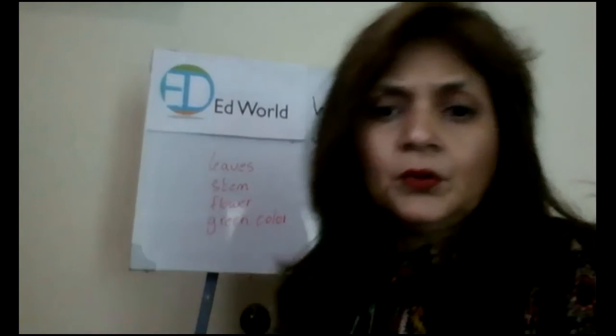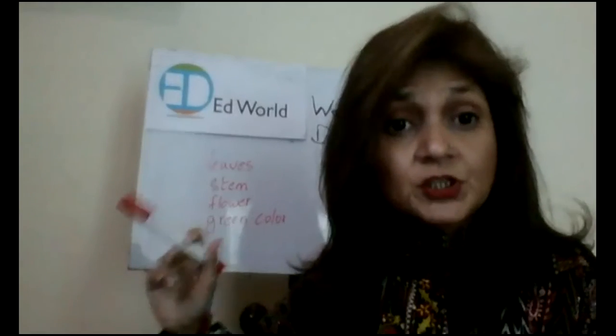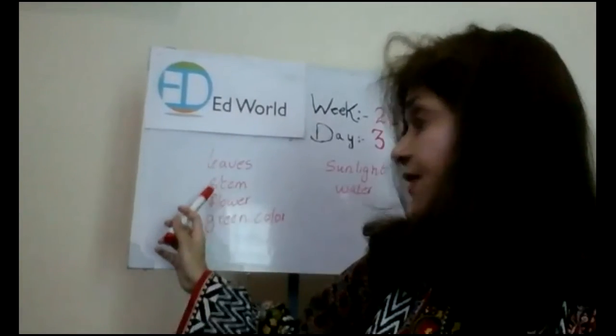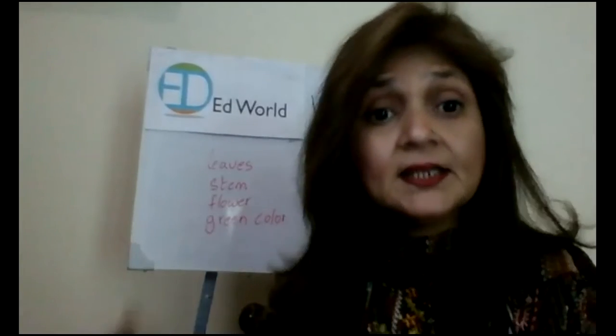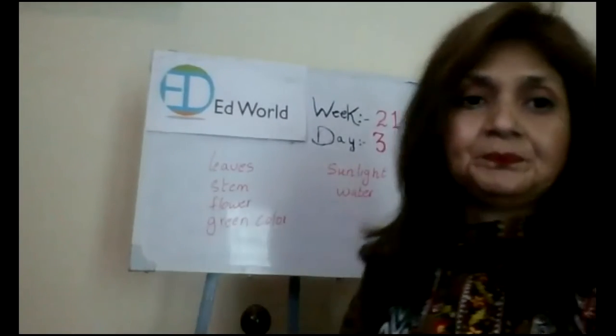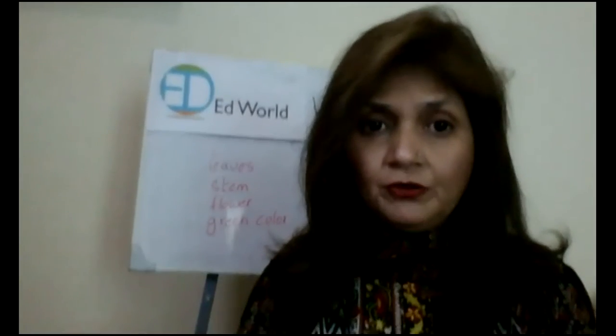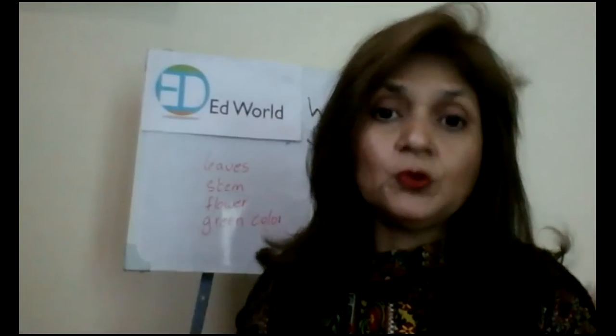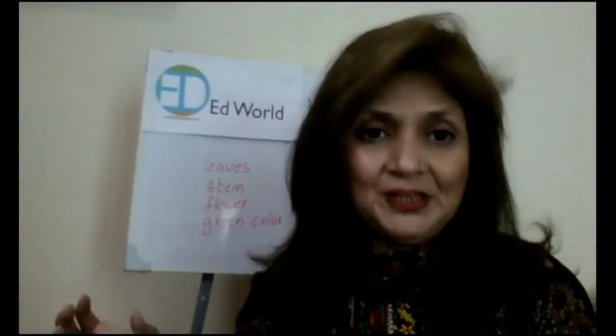Okay. Now you have understood that these are the things which are common in all the plants. That is leaf, stem, flower, green color, and need for sunlight and water. Now, your task for today is I want you to make a list of things that are common in all the plants, right? You are going to write it in your notebooks, and you can also draw small pictures, right?